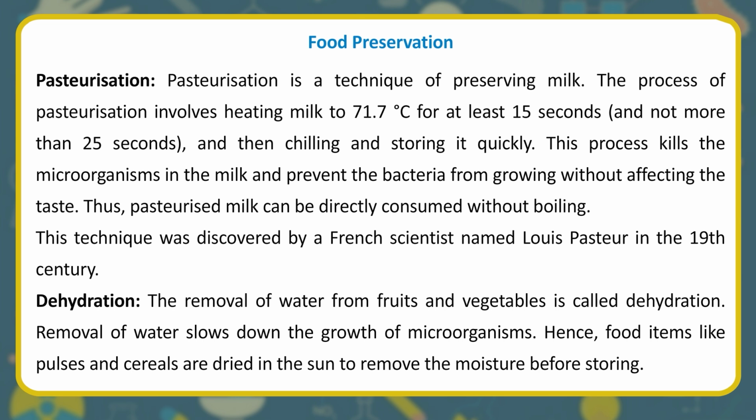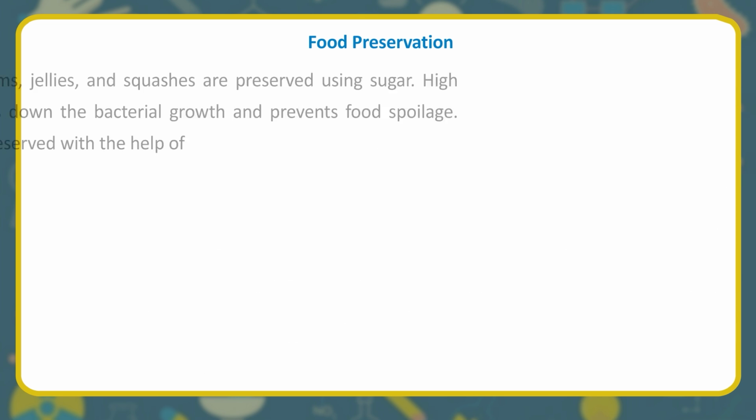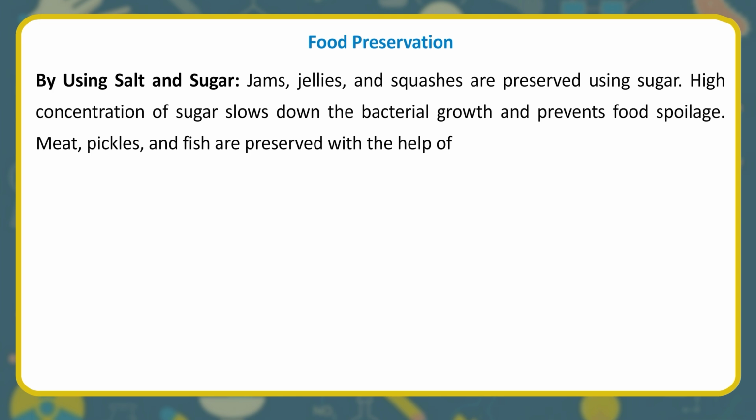Dehydration. The removal of water from fruits and vegetables is called dehydration. Removal of water slows down the growth of microorganisms. Hence, food items like pulses and cereals are dried in the sun to remove the moisture before storing. By using salt and sugar, jams, jellies, and squashes are preserved using sugar. High concentration of sugar slows down the bacterial growth and prevents food spoilage.